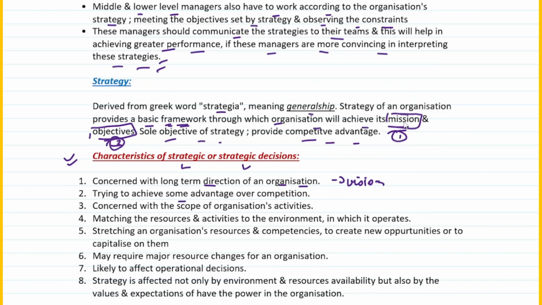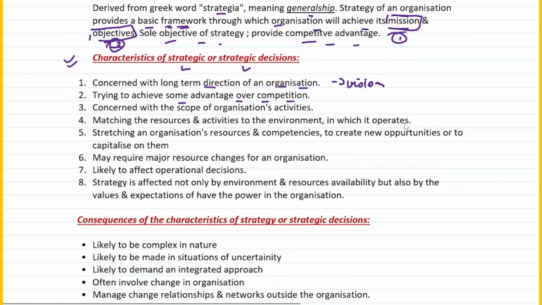It's trying to achieve some advantage over competition, right? So a strategic decision will help you to get some kind of advantage or benefit with respect to your competitors. It's concerned with the scope of the organization's activity. So what exactly is the purview the organization is working in. It matches the resources and activities to the environment in which it operates. So basically it is matching two things. What? First of all, the resources and the activities. First is the resources and second the activities. With respect to what? With respect to the environment in which it operates.